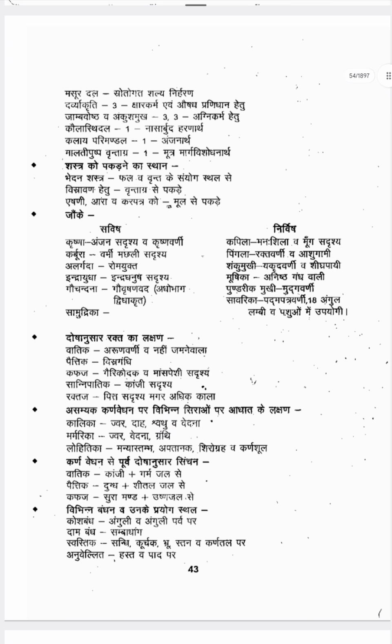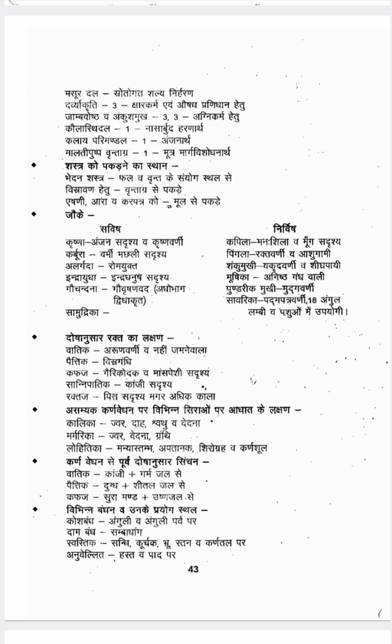Next one is Jaloga. Jaloga is basically divided into 2 types: Savisha Jaloga and Nirvisha Jaloga. Savisha Jaloga 6 types are there, Nirvisha Jaloga also 6 types. Which are the Savisha Jaloga? Krishna, Karbura, Alagarda, Indrayudha, Gochandana, Samudrika. These are the 6 types of Savisha Jaloga. Nirvisha Jaloga are Kapila, Pingala, Shankhumukhi, Mushika, Pundarika Mukhi, Savarika.